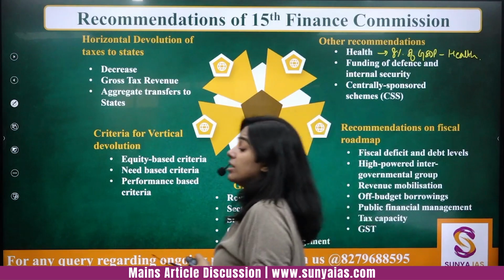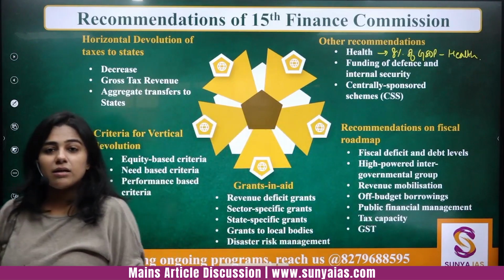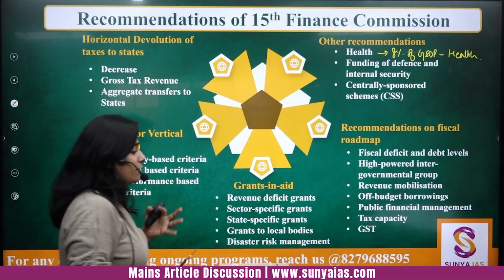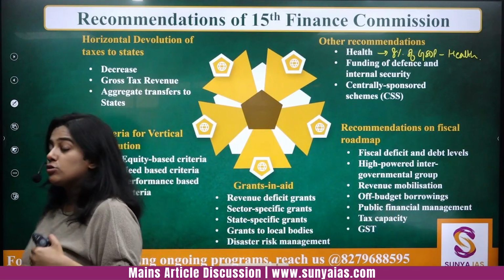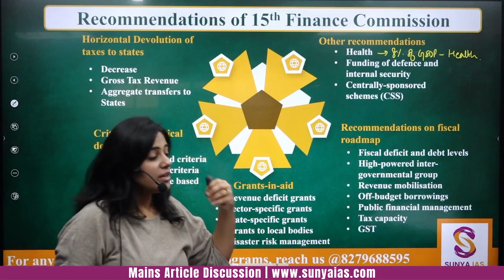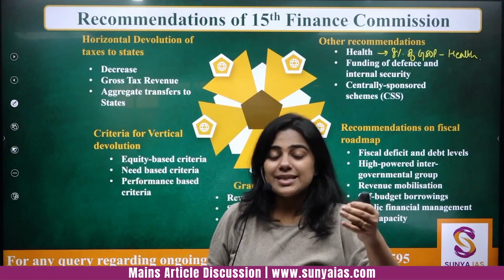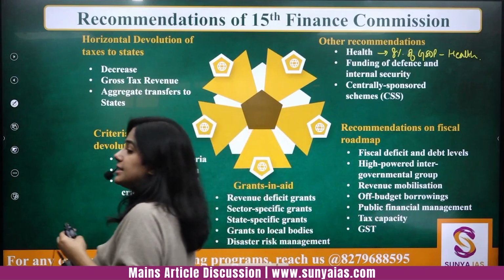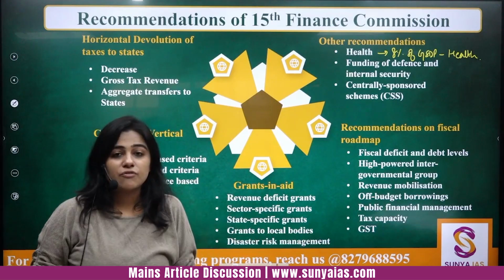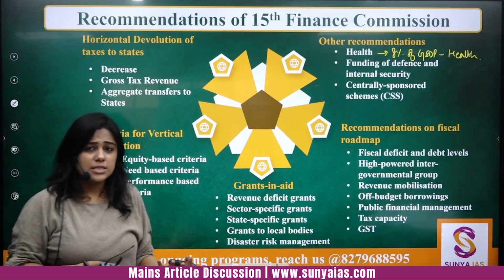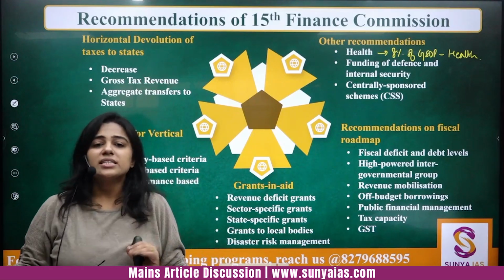Now you will say, we don't even have 2% at the level of the center, and the Finance Commission is saying that we need to go to 8%. See, we as center have a lot of liabilities, like atomic energy, defense, external affairs, space, all of these things. States do not have that expenditure.